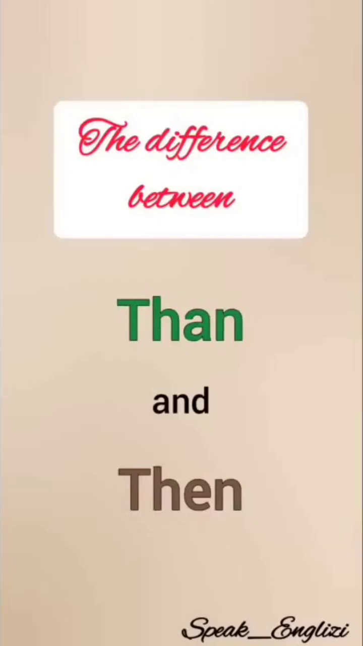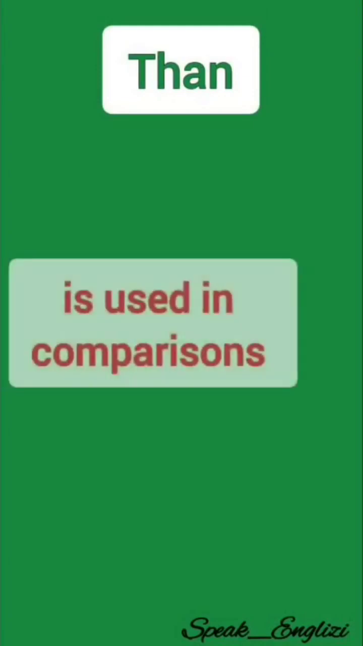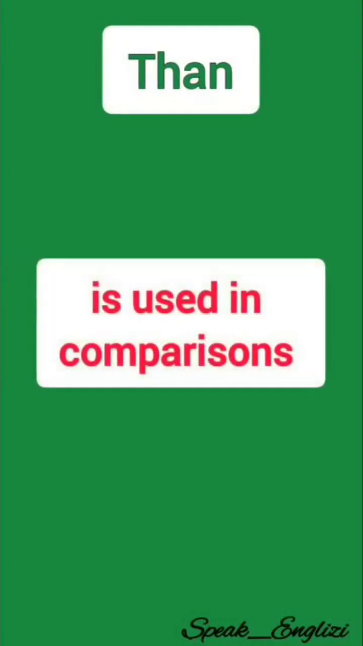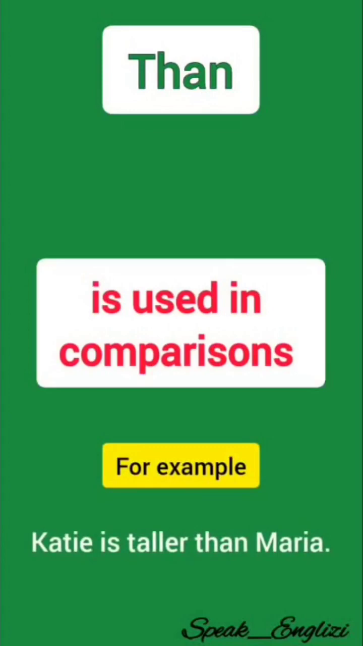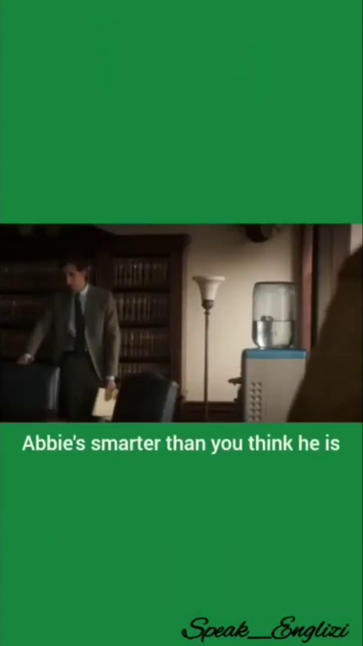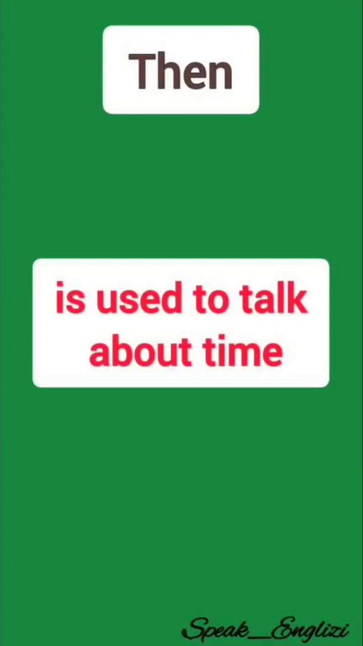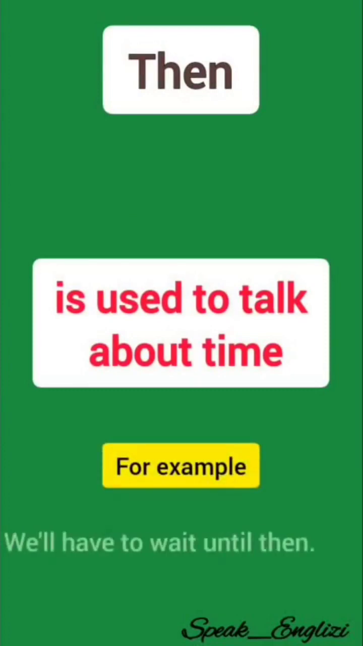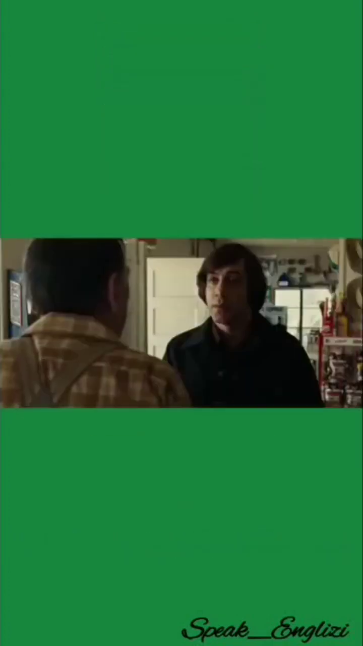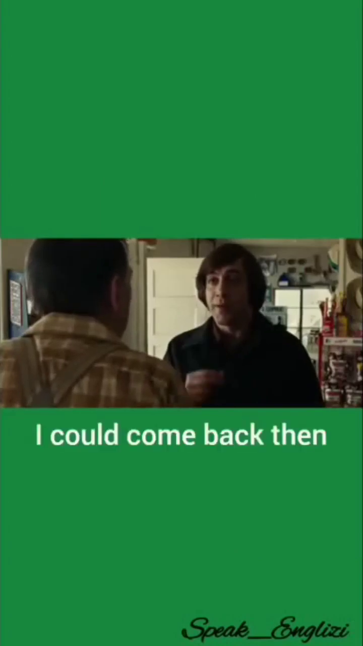The difference between than and then. Than is used when we're talking about comparisons. For example, Katie is taller than Maria. Abby's smarter than you think he is. Then is used when we're talking about something relating to time. For example, we'll have to wait until then. I could come back then.